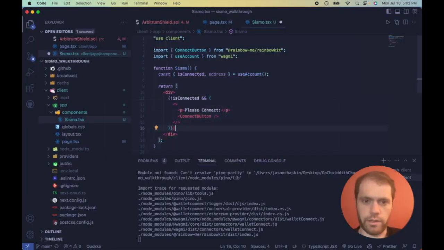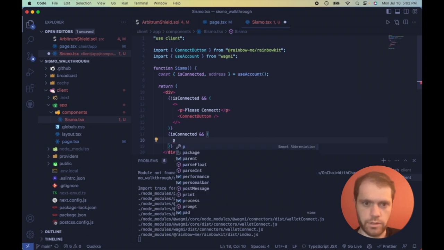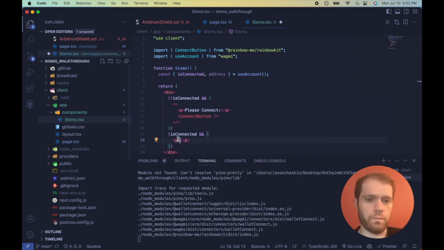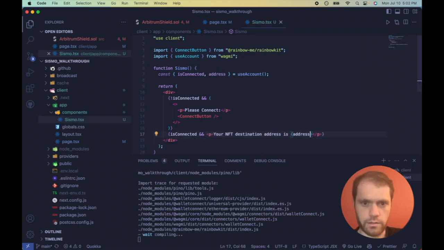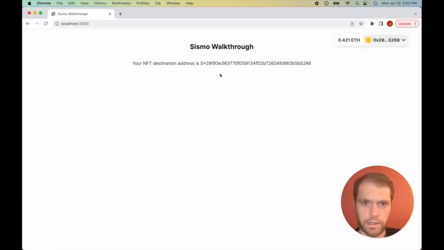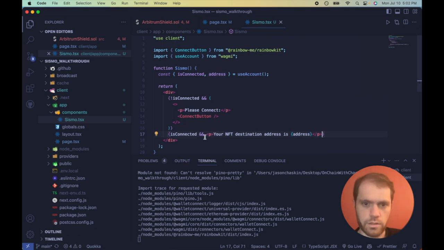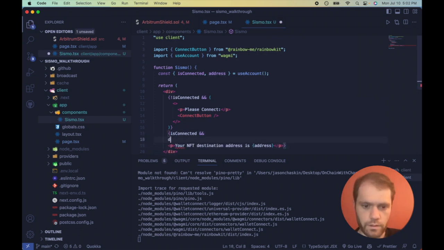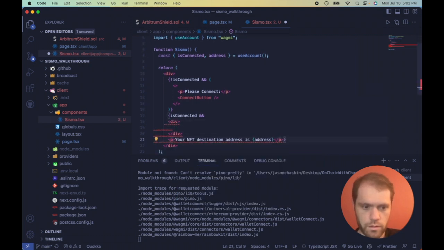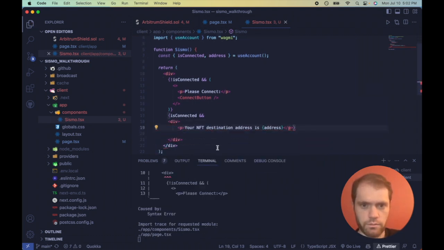So the next thing we want to do is if we are connected, what we want to show is the address we're connected to, where the NFT is going to be minted. That will be the NFT destination address. Your NFT destination address, too many Ds, address is address, and that's what we're signed into right now, connected to. Sorry, we should put this in a div. And I'm using option click to move that around.